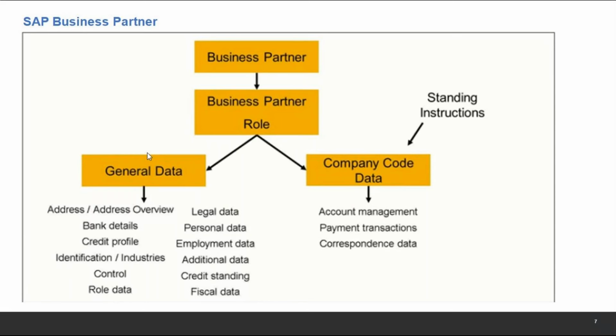In payment details or bank details, what we provide is the account numbers that will be used when we process our trade. Then we assign this counterparty role to a company code data, as you see here. This company code data, in Treasury, we call it standing instructions.